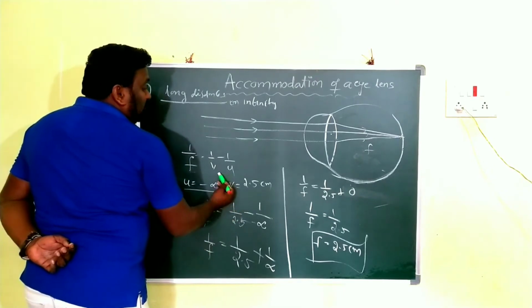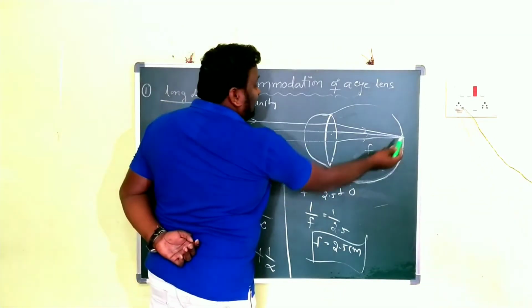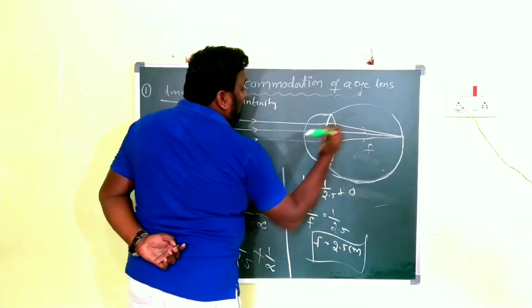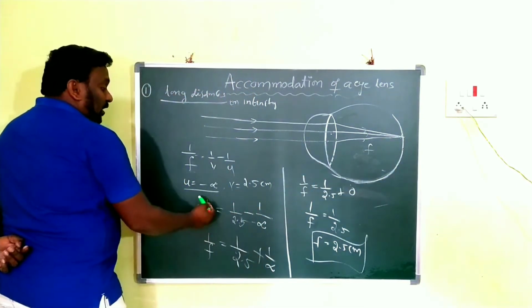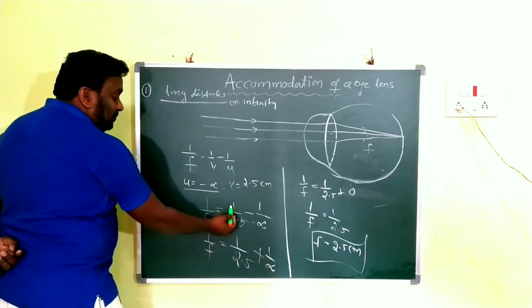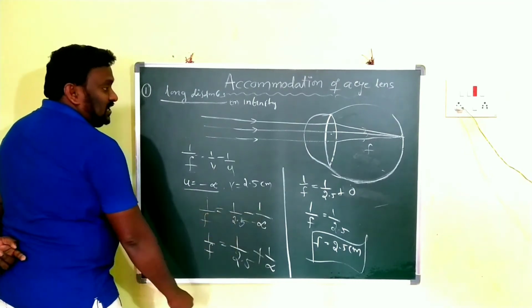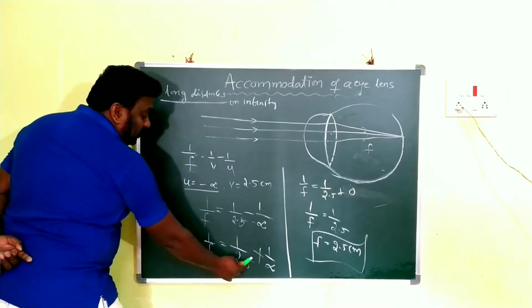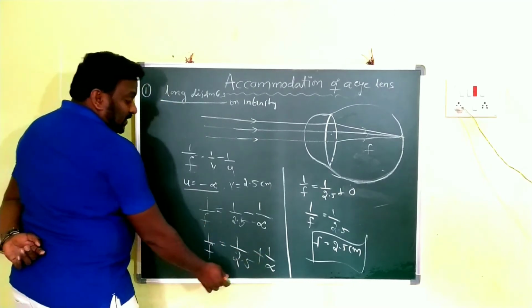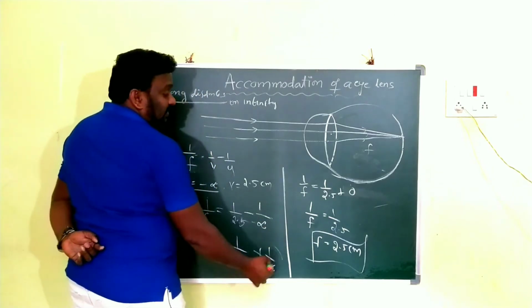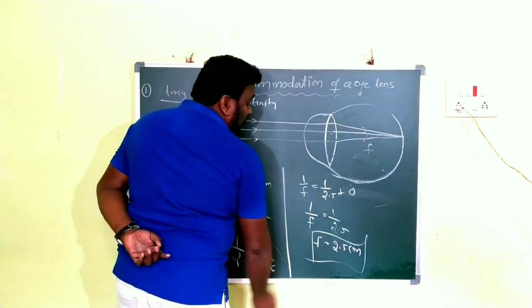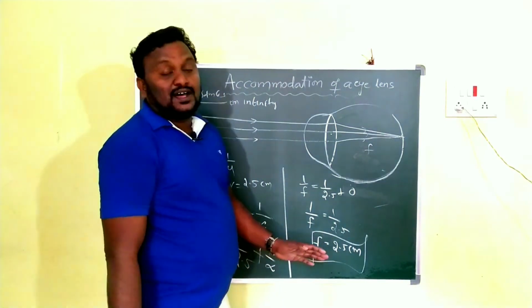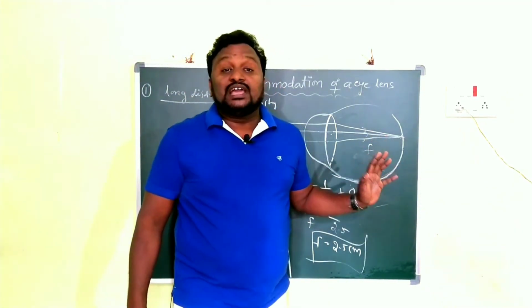The image is formed on the retina, and the lens to the retina distance is 2.5 centimeters. Now substitute: 1 by f is equal to 1 by 2.5 minus 1 by infinity, so 1 by f is equal to 1 by 2.5 plus 1 by infinity. 1 by infinity means 0, so 1 by f is equal to 1 by 2.5, then f is equal to 2.5 centimeters. This is the maximum focal length of the eye lens.